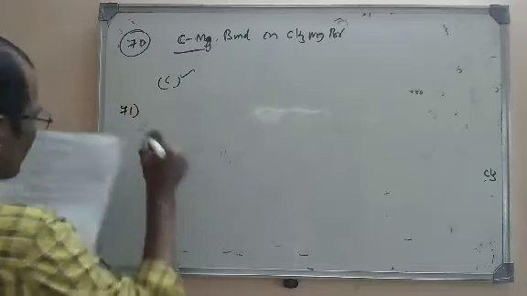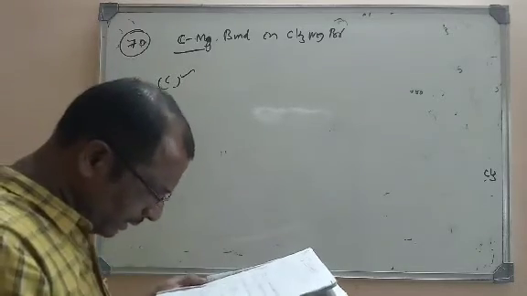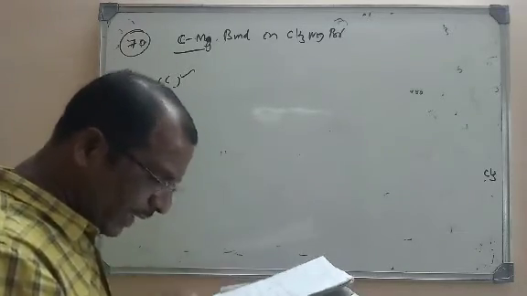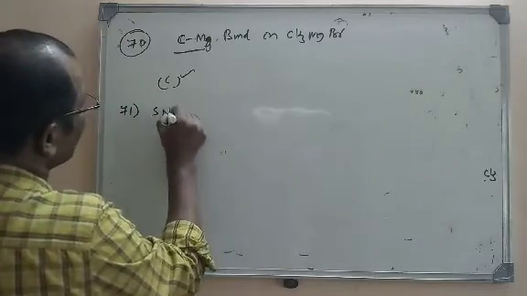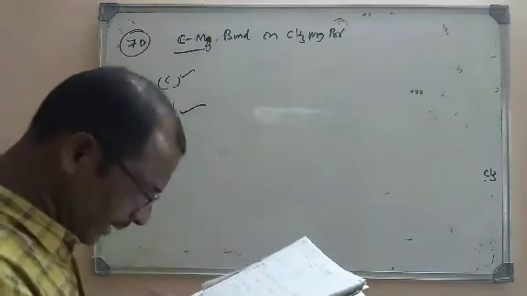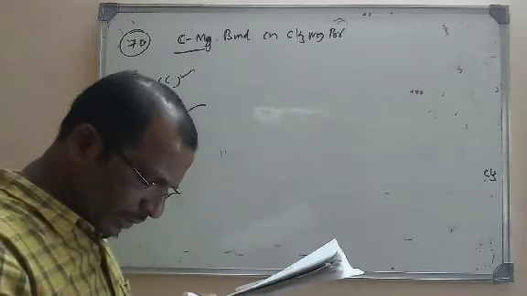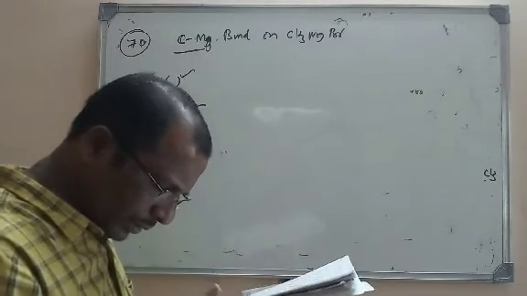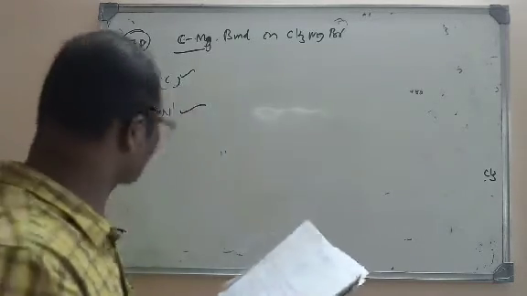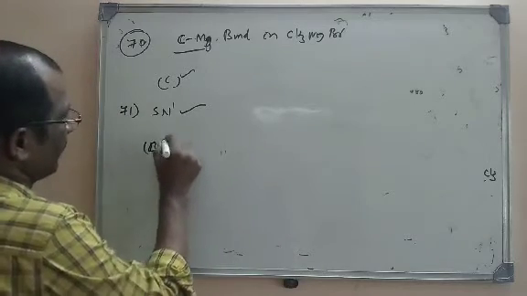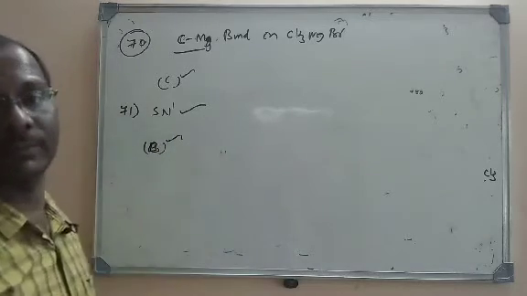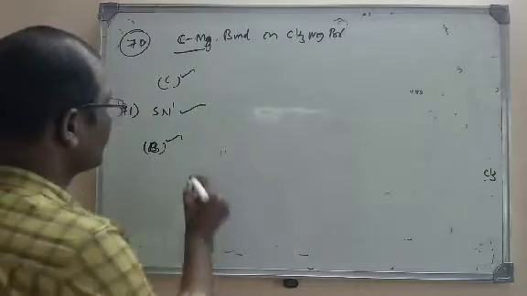Next it is question number 71. SN1 reaction is favored by non-polar solvents, more number of alkyl groups. Yes, the second option itself is the correct one. So SN1 is preferred by more number of alkyl groups.